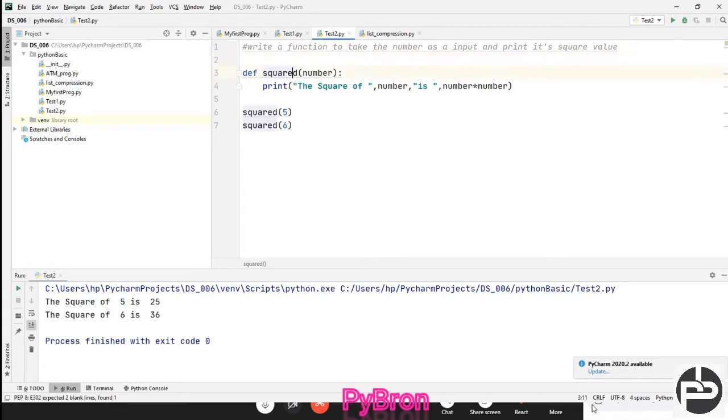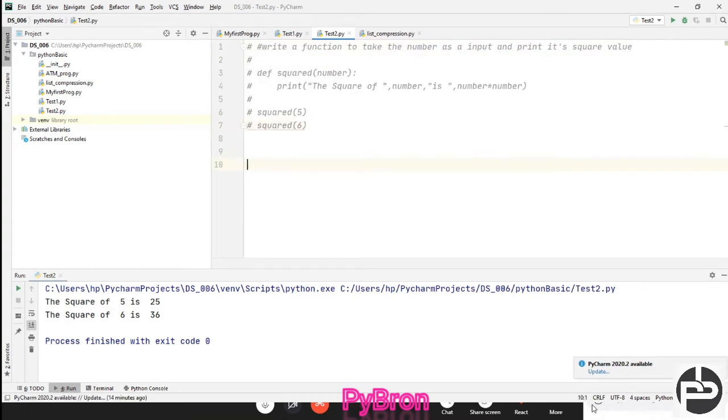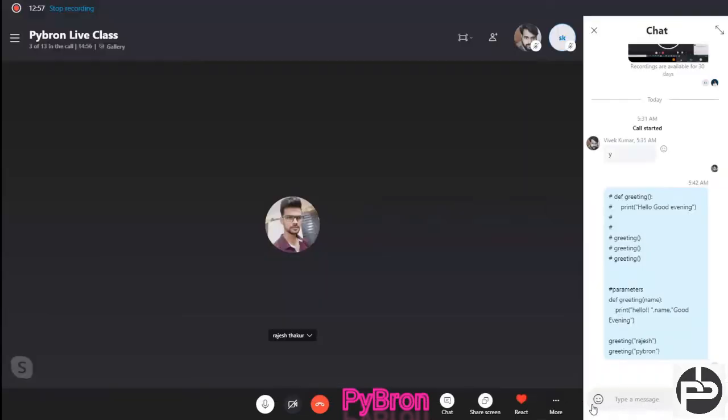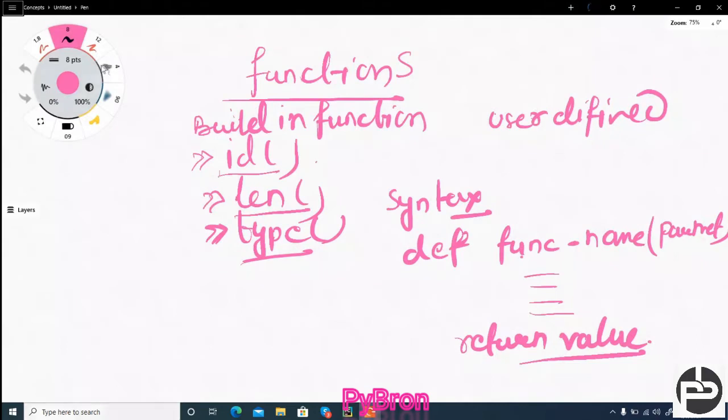Next, I'm going to discuss the return type. Okay, so let me put over the comment, and now we are going to see the return statement. What is the return statement? Let's suppose you created one function and you got the output, and I will make it very easy, don't worry. So what is the role of the function basically? Okay, try to understand this.